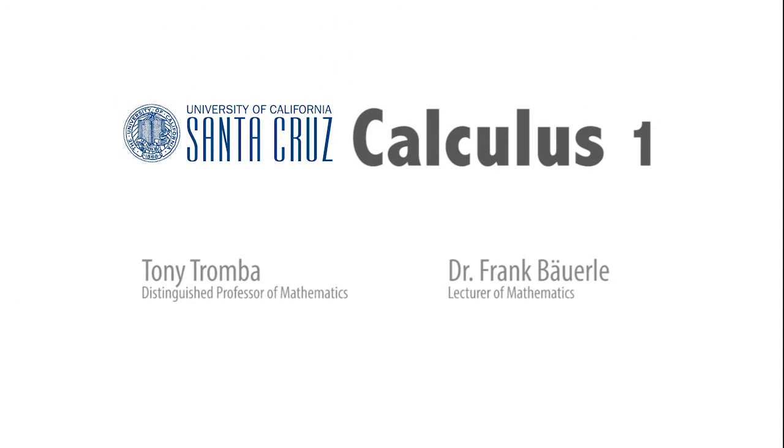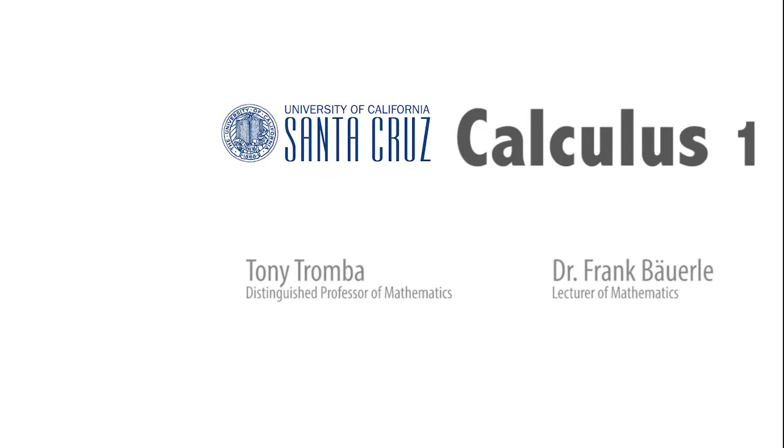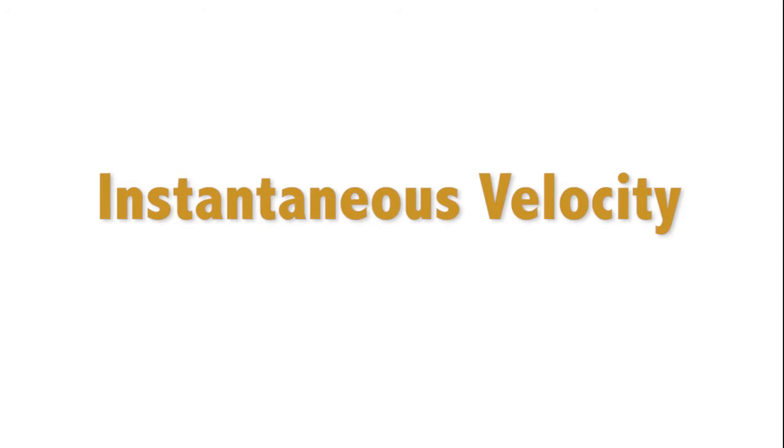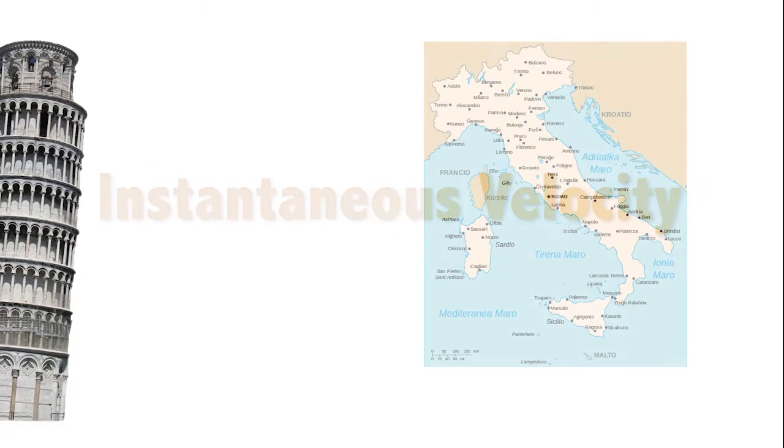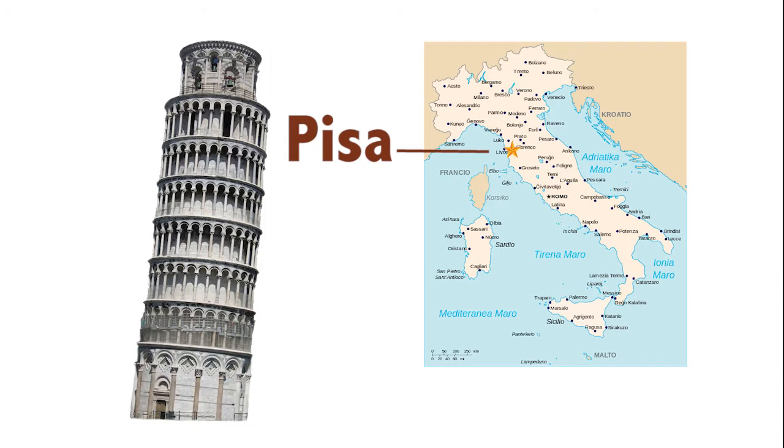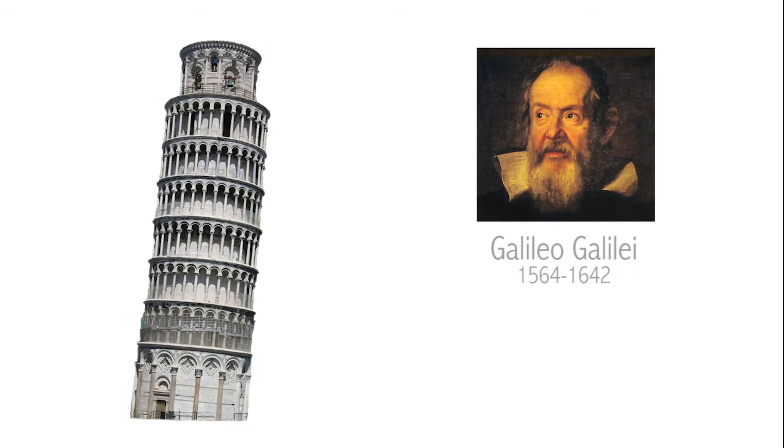Hi everybody. This very first calculus lesson is about gaining an understanding of instantaneous velocity, a central question that motivated the creation of the calculus itself. Let us begin with an animation depicting balls of very different weights being dropped at the same instant from the beautiful Leaning Tower in Pisa, Italy, much as Galileo is said to have done around the beginning of the 17th